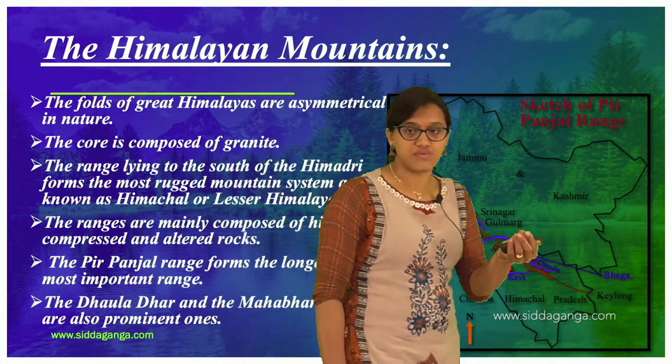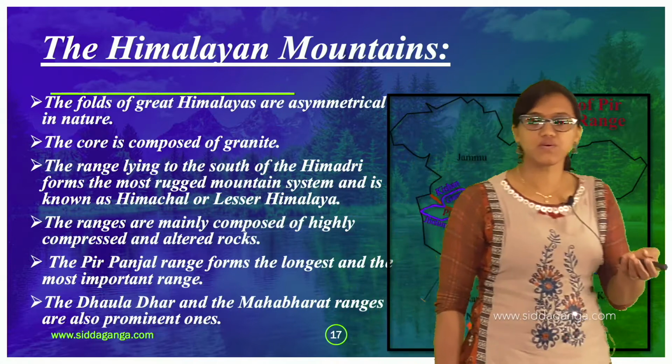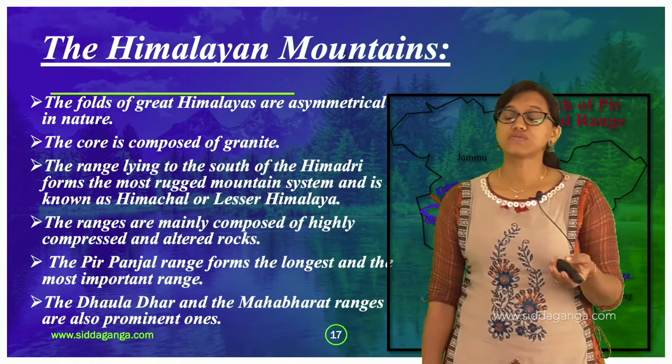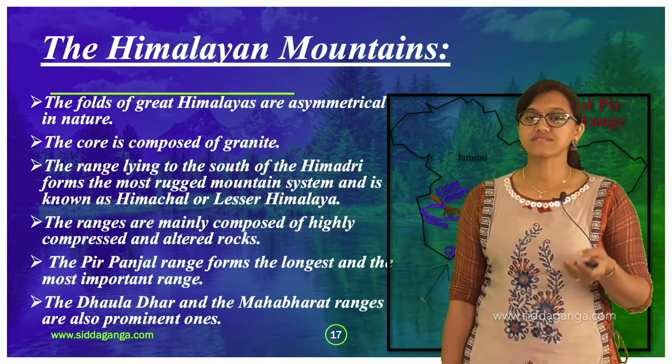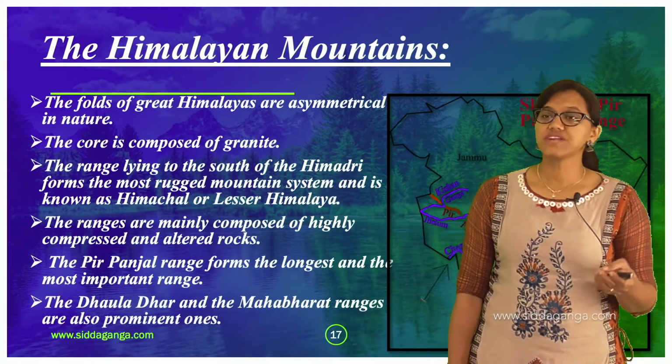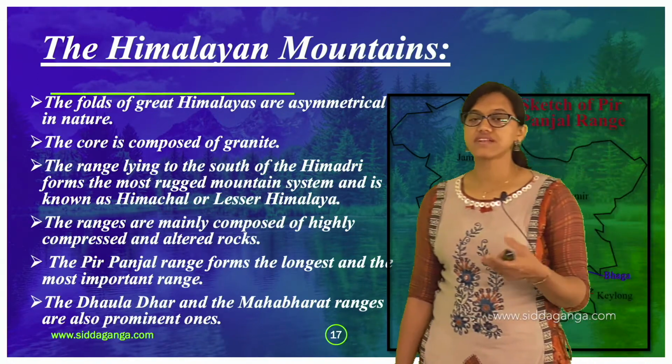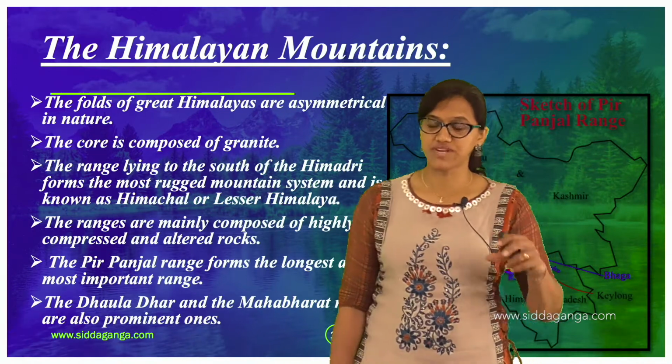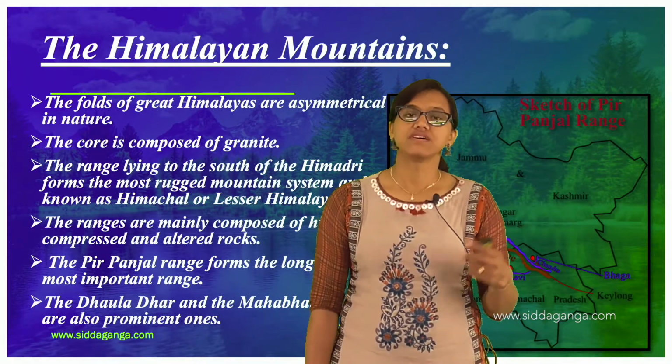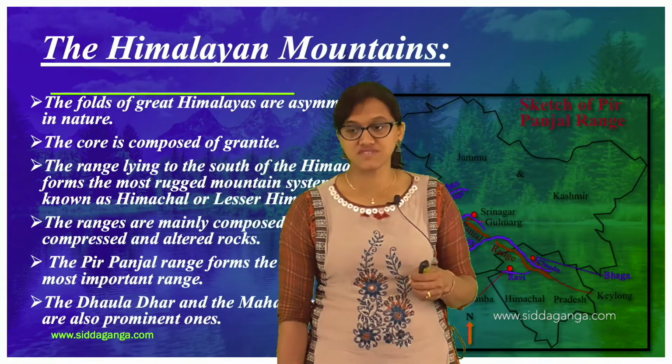And here the core of the mountains is composed of granite, okay. There is a range lying to the south of the Himadri. When it comes to the Himadri part, it forms the most rugged mountain system.